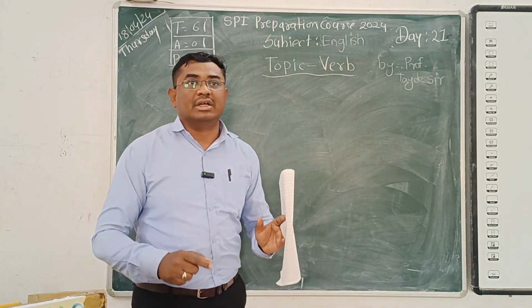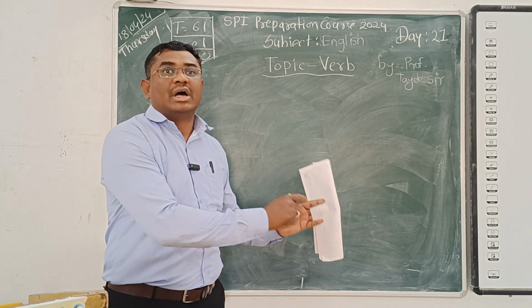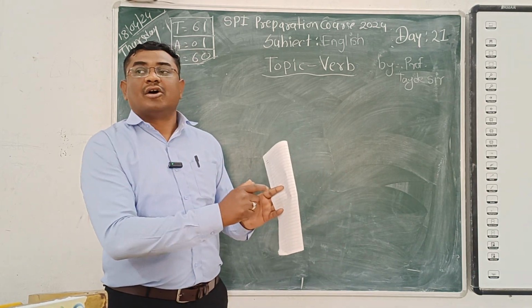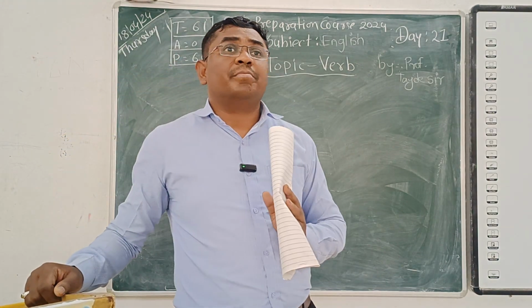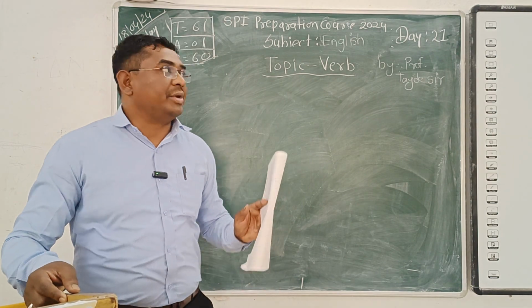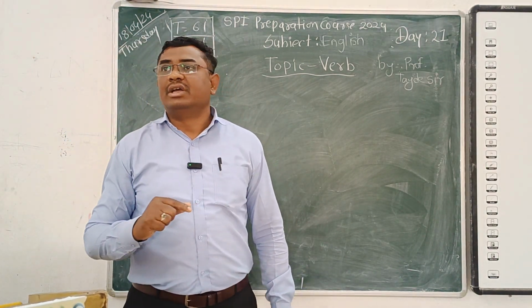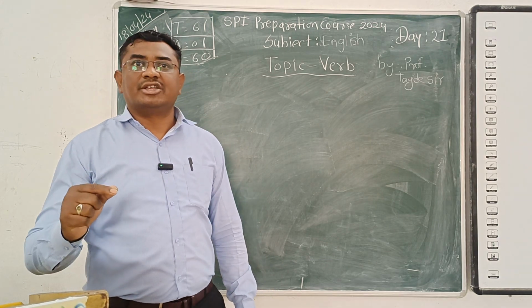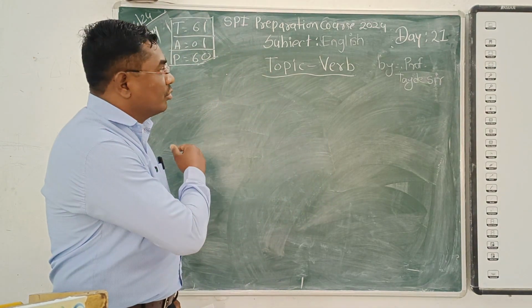Many times we hear that someone died only because of a heart attack, or otherwise some said he died only because of a brain hemorrhage. Like that, verb is a very important topic. It is a very small topic but a very important topic of the SPI. You want to clear the SPI examinations, that's why I am going to take that topic for you.